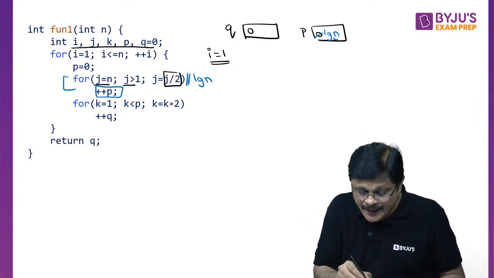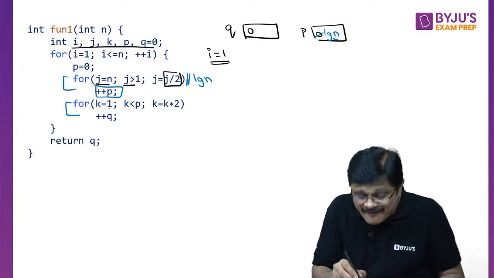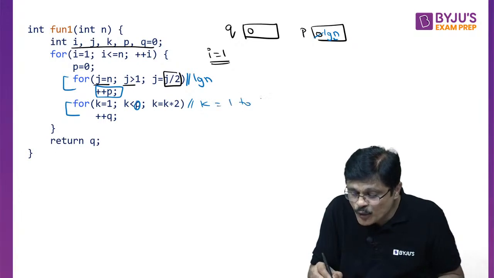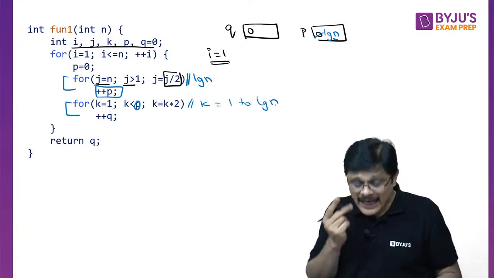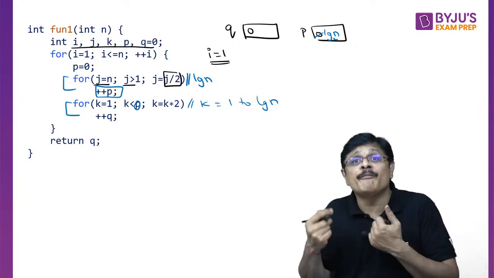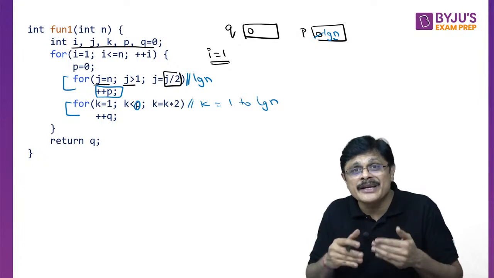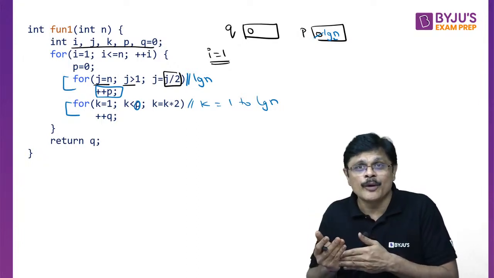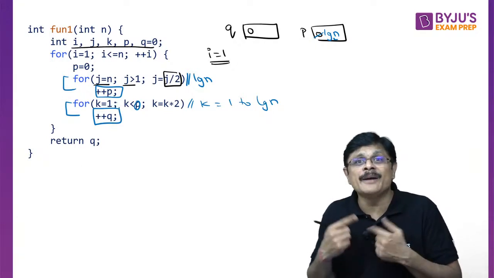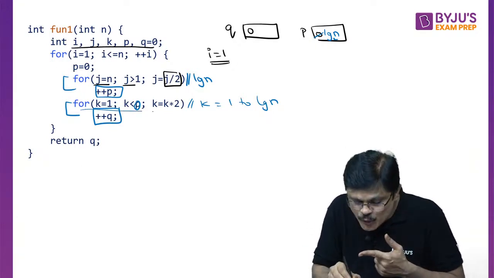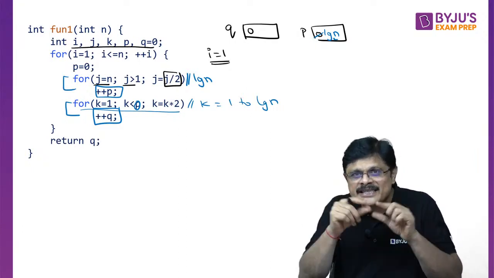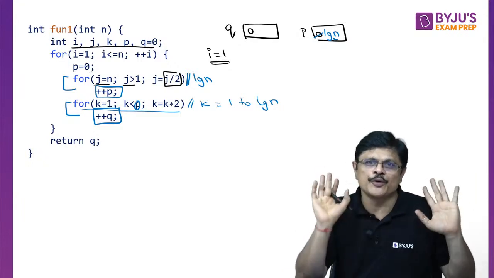P value will be log n to the base 2, or simply lg n. Now here, k varies from 1 to p, that is k varies from 1 to log n, and you are reaching this log n in multiples of 2. And that many times q will be incremented. So the number of times this loop iterates is the value of q.